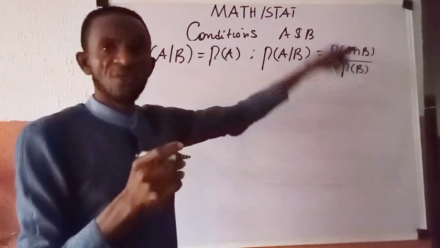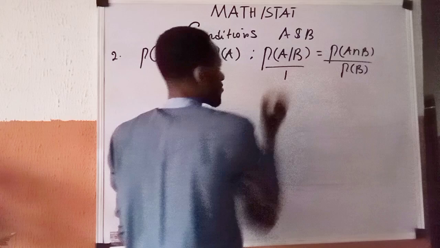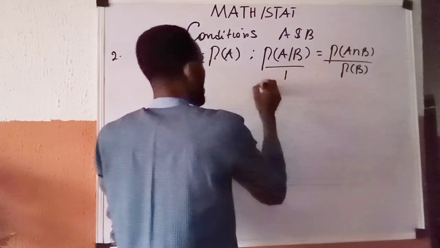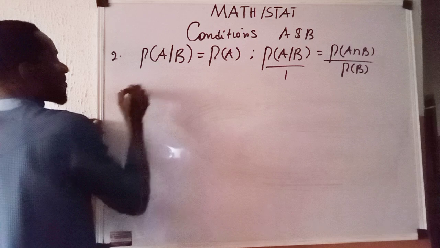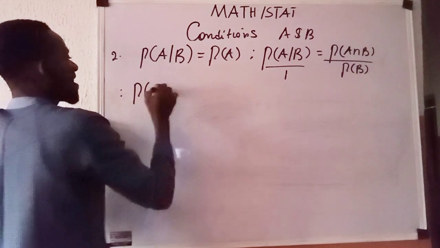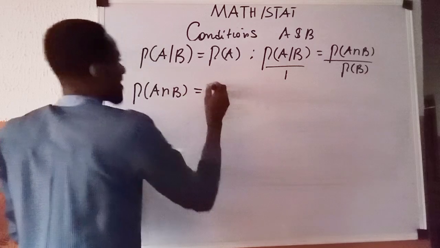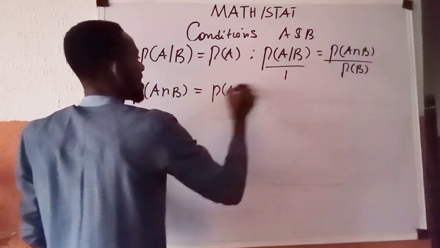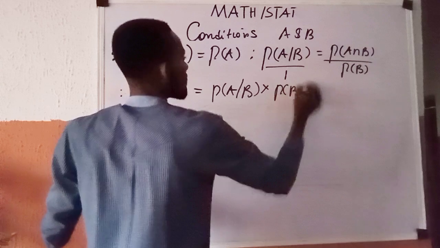And if that is true, it implies that this is all over 1 as usual. This goes into this. I have therefore that P of A intersection B is given as, when this is multiplied by this, P of A given B multiplied by P of B.